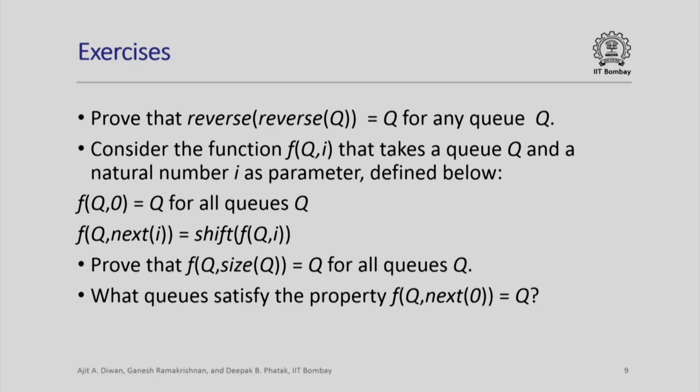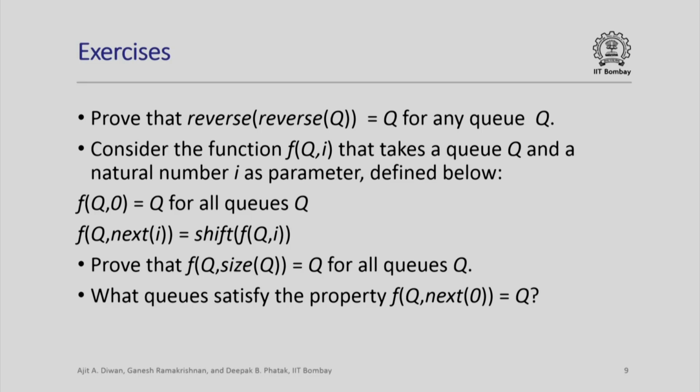So what we have defined, the shift operation, is removing the first element of the queue and putting it at the end of the queue. So if we apply this operation size q times, we should get back the same q as the original q. So try to prove the formula that f of q comma size q is always equal to q for all queues q.